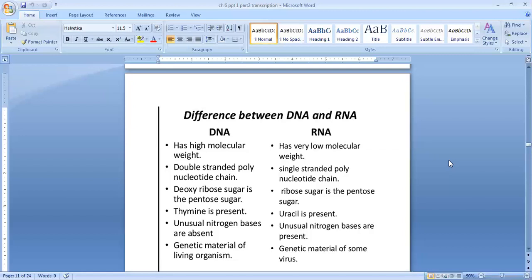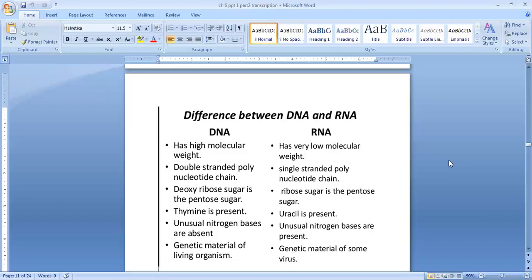Now let us see the difference between DNA and RNA. The first point is that DNA has high molecular weight, but RNA has very low molecular weight. Second point, DNA is a double-stranded polynucleotide chain, but RNA is a single-stranded polynucleotide chain. Third point, deoxyribose sugar is the pentose sugar in DNA, but ribose sugar is the pentose sugar in RNA. Both have a pentose sugar.